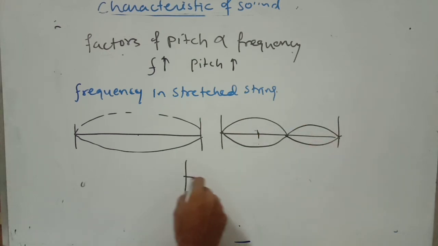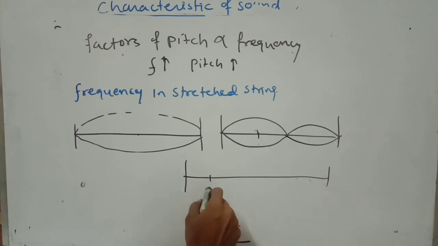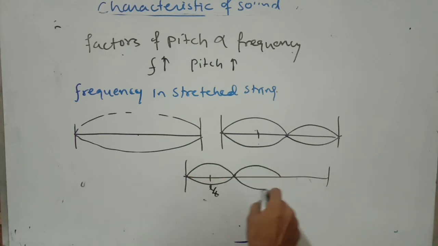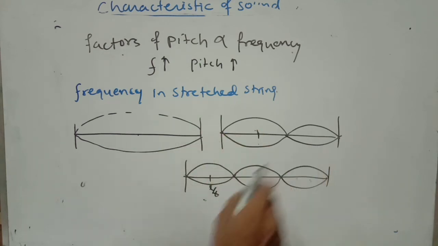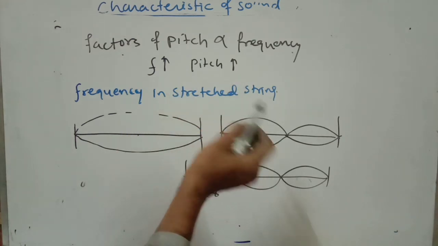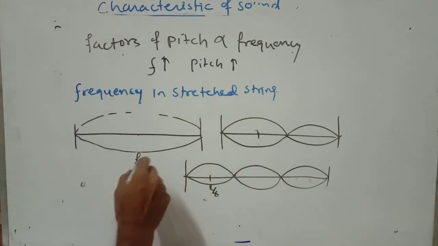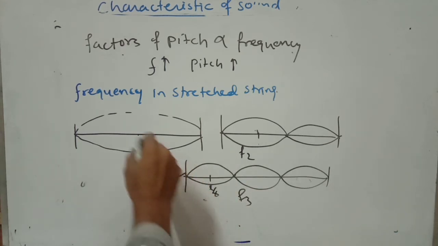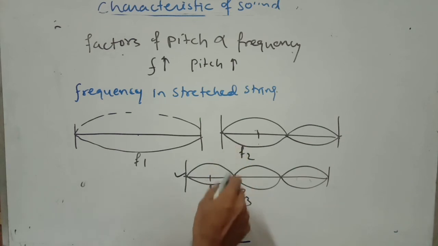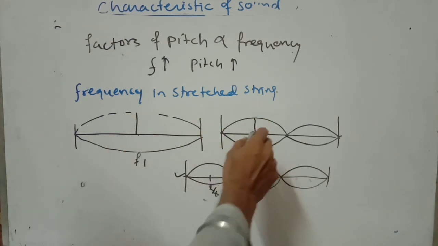Okay, similarly when you pluck at L by 6 length, it will form three loops. So as the length decreases, the number of loops increases. As already told in the previous lecture, in this case F1, F2, F3, so here F3 is greater than F2, greater than F1. So in this case shrillness or pitch increases, whereas amplitude decreases.